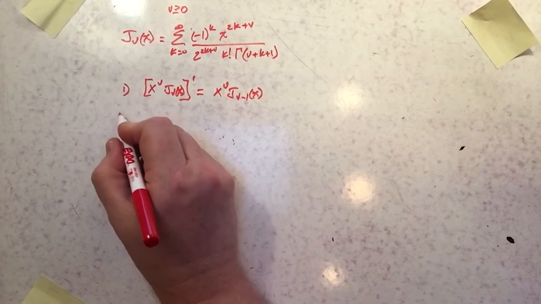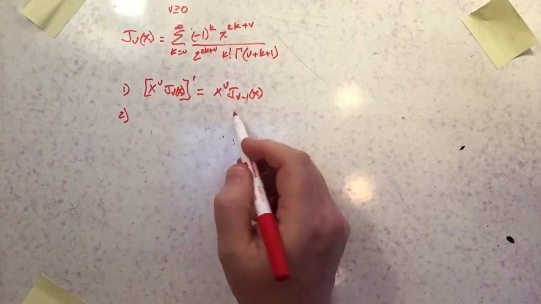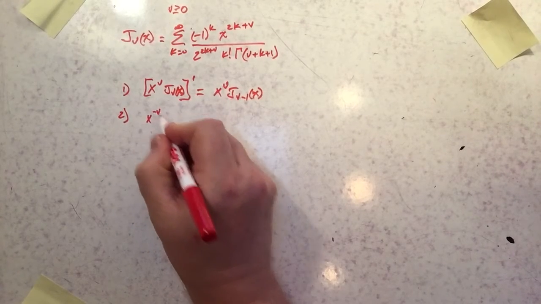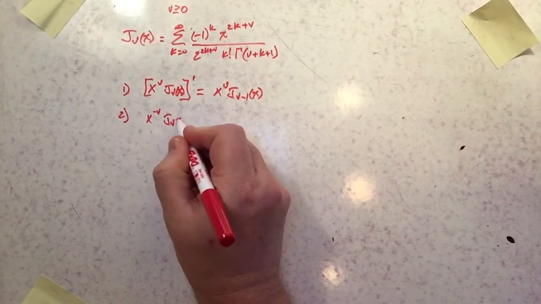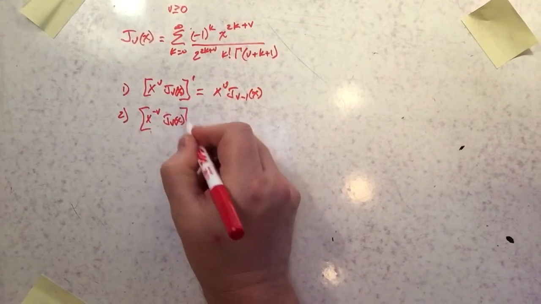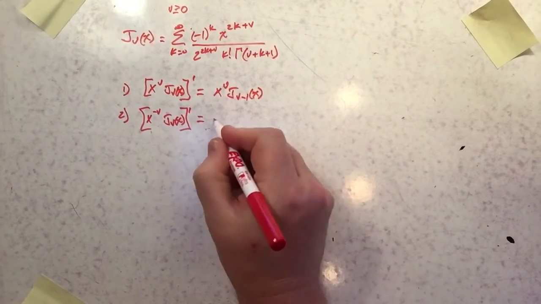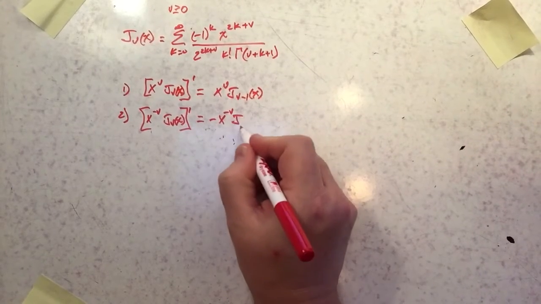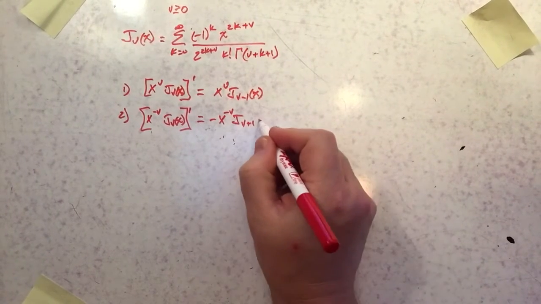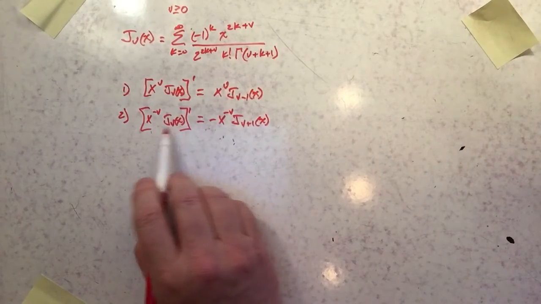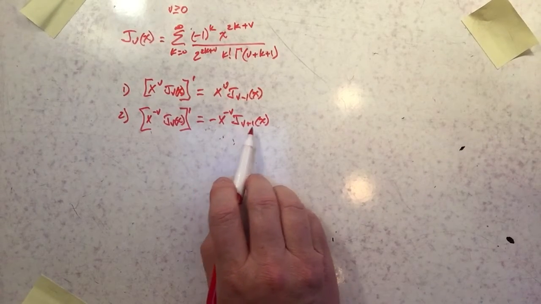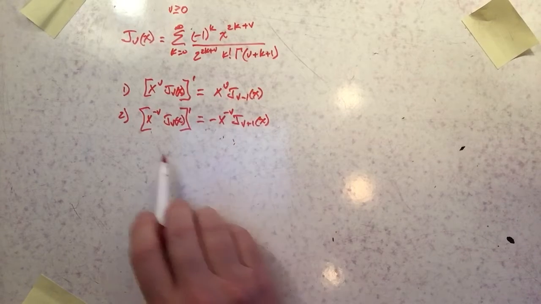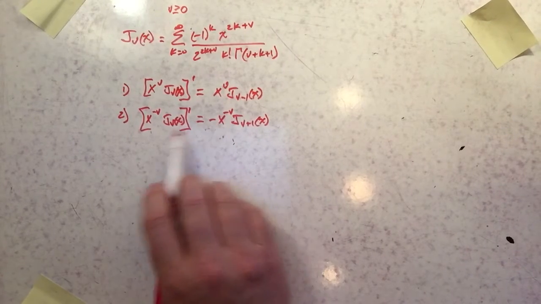Okay. 2 does a similar thing, just in the opposite direction. So it's x to the negative v jv of x, and it's the derivative of all that, and that's equal to negative x to the negative v j to the v plus 1 of x. So this will transition a Bessel function to the Bessel function immediately above it with a full integer value higher than v. And then these coefficients are just necessary.